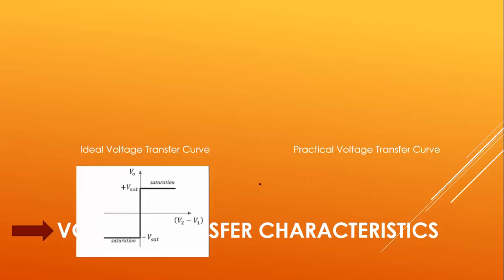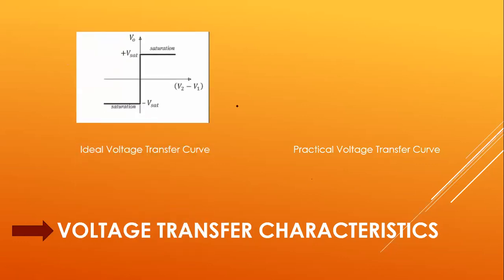These are the transfer curves of the ideal op-amp. Here this is a voltage transfer curve which is drawn with respect to input and output voltages. Input voltage is taken on the x-axis and output voltage is taken on the y-axis. This V2 minus V1 is nothing but the differential voltage Vd.